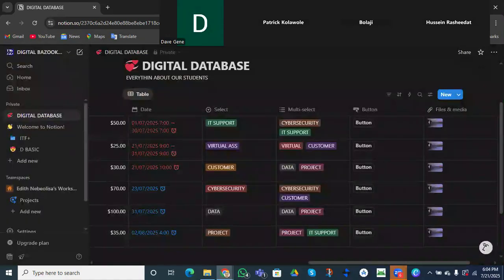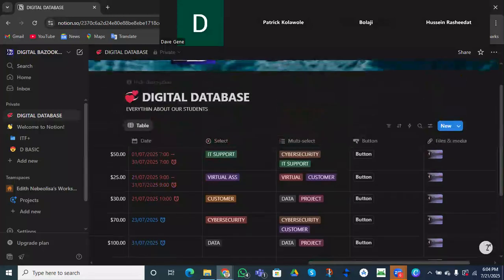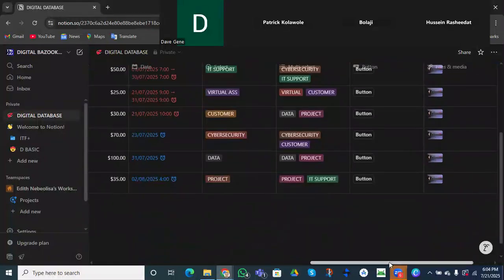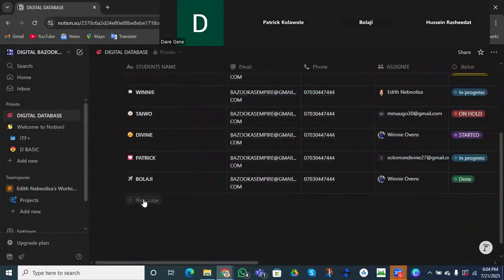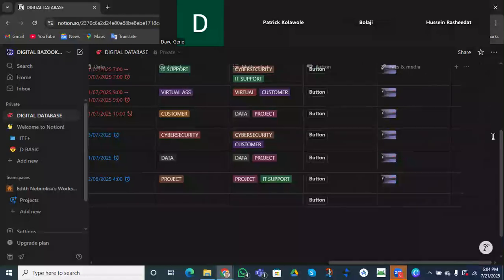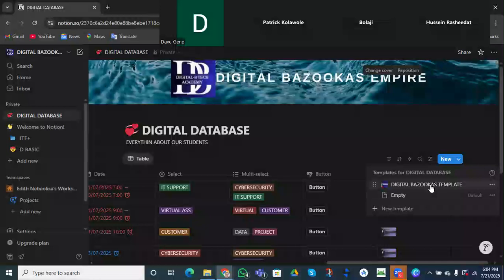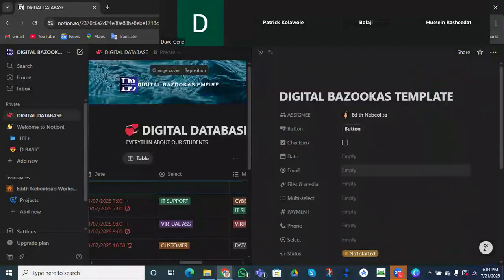I need to do it step by step so that you guys will understand. Do you understand? All right. Now we've just created what? A template called the Bazooka's Empire template, right? So let's say we come down to this place and we want to add what? A new student. We added a new student, or we want to add a new page, but we don't want to go through the process of this drama again. Then we can do what? We can come up and go to our template, click on Bazooka's Empire, and boom, it's going to come out there, right?